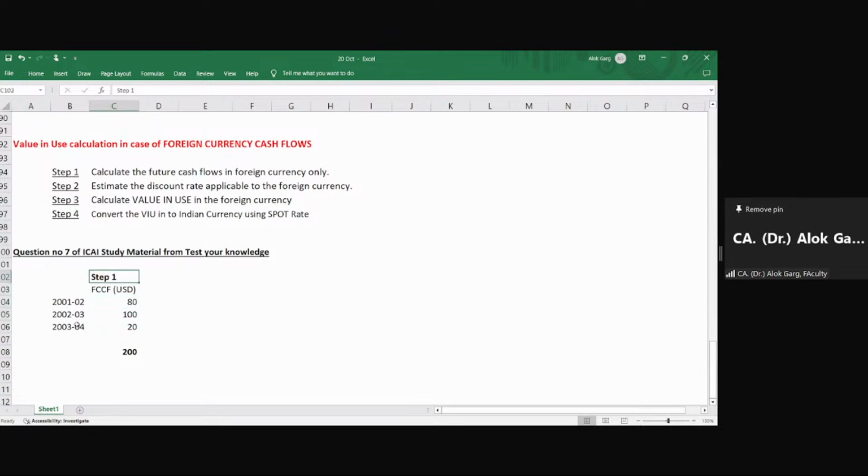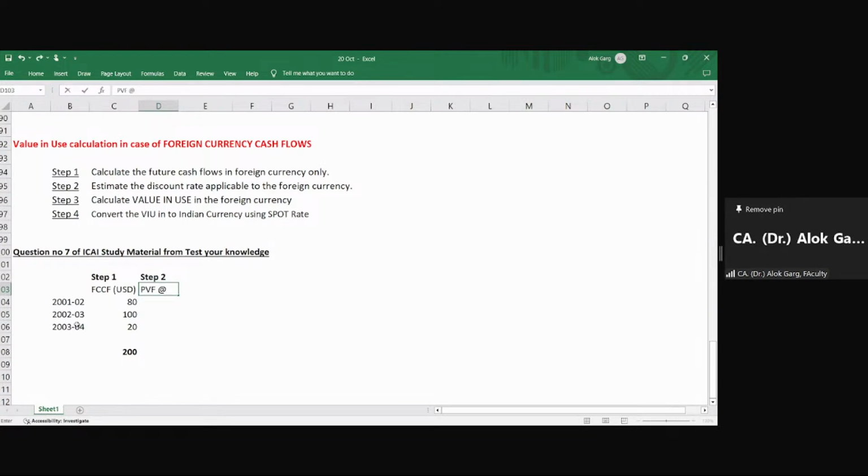Step number 1 is to calculate the future cash flow in foreign currency, and estimate the discount rate applicable to the foreign currency. Step number 2, present value factor. Should I take the present value factor at the rate of 15% or 10%?